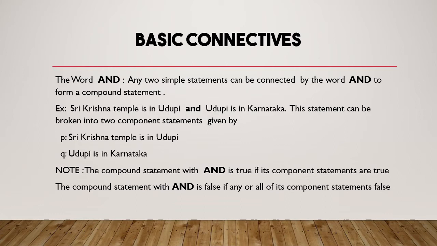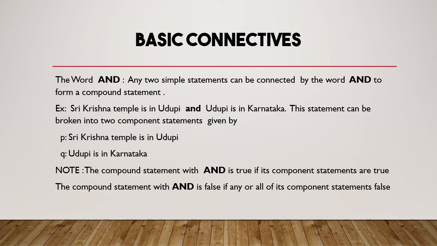Any two simple statements connected by the word and form a compound statement. Compound means mixing. So here the connective is and. Say for example, Sri Krishna temple is in Udupi and Udupi is in Karnataka. So it is a compound statement.